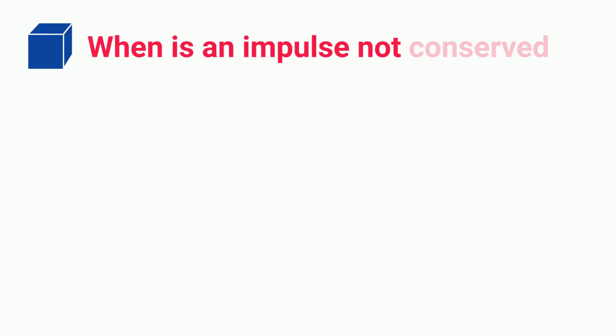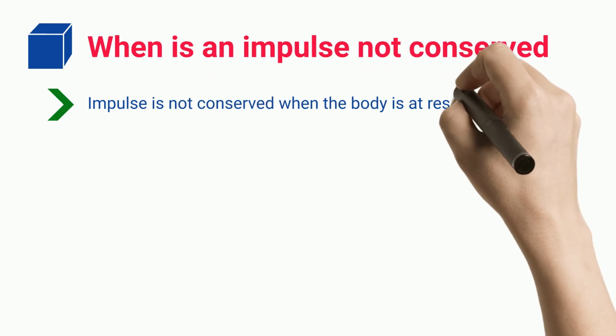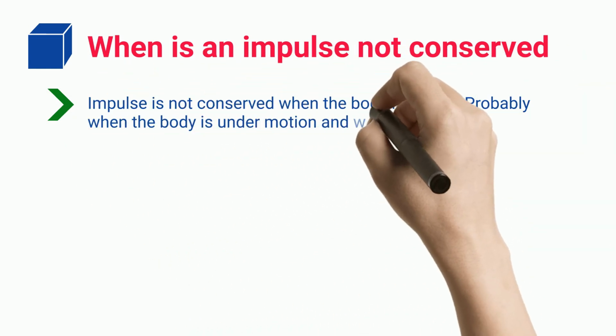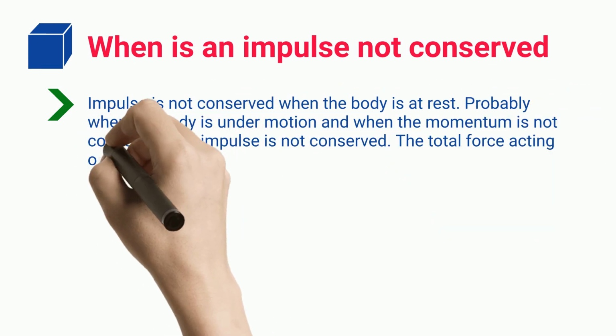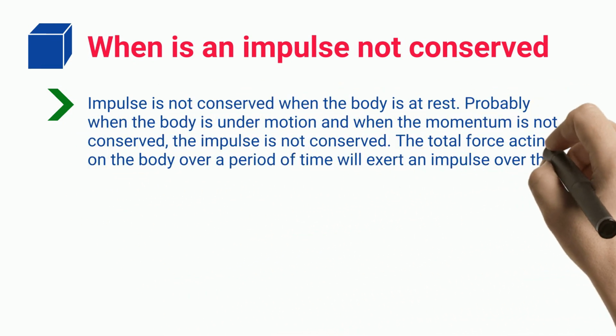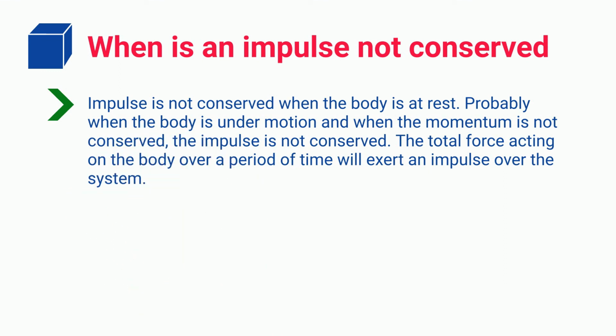When is an impulse not conserved? Impulse is not conserved when the body is at rest, or when the body is under motion and the momentum is not conserved. The total force acting on the body over a period of time will exert an impulse over the system.